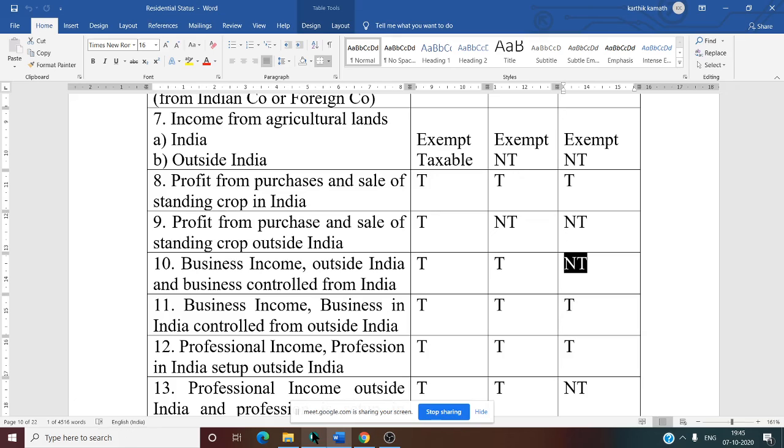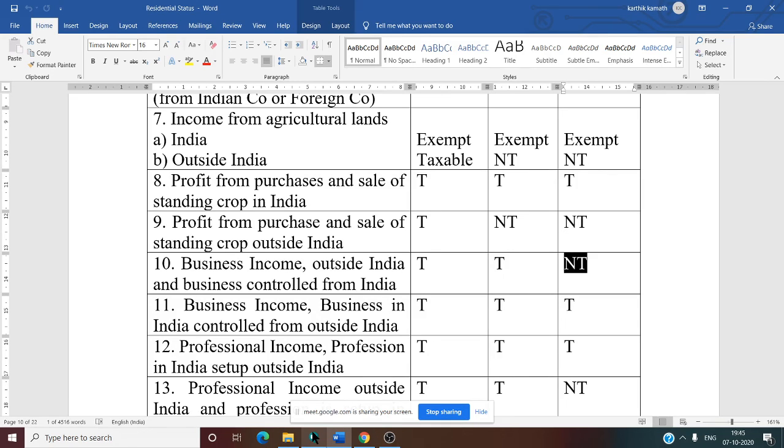The business is in India, so everyone is taxed. In this case, control outside India doesn't matter, everyone is taxed. But control from India, only two.